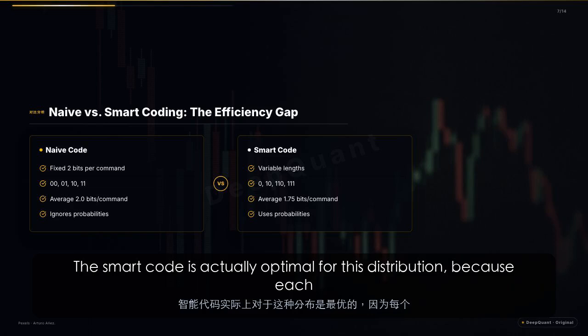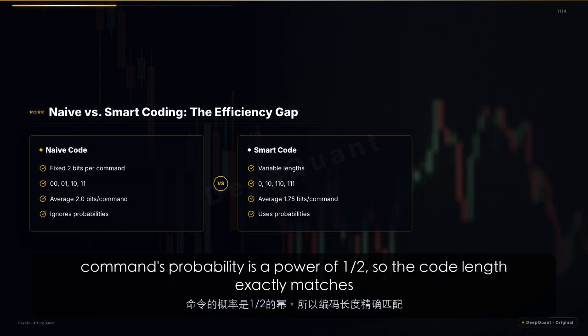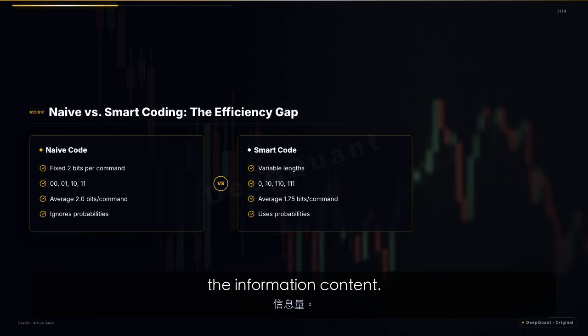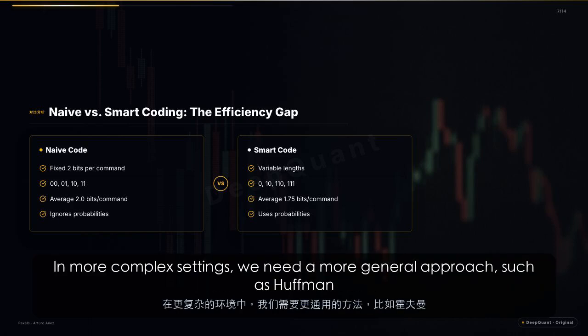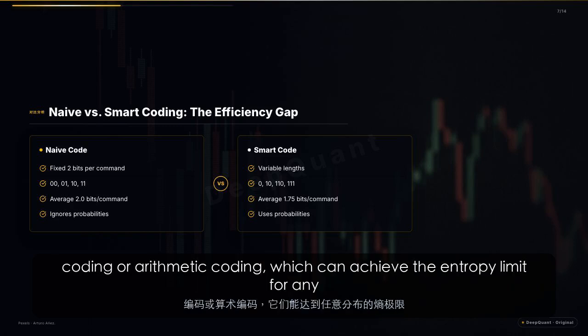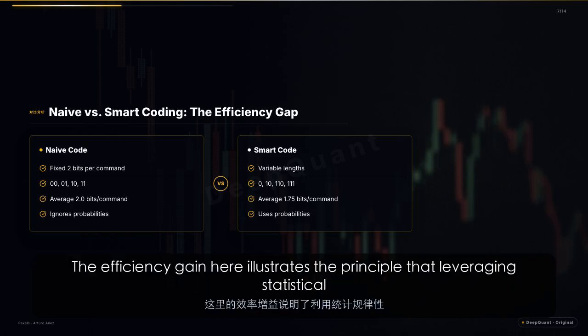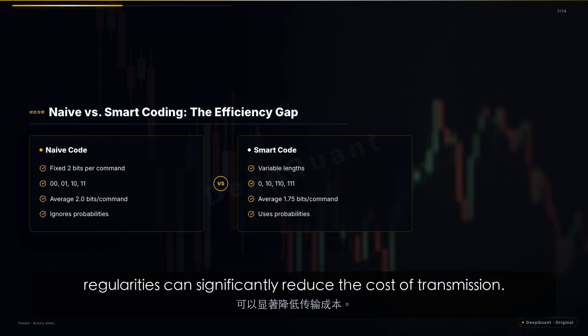The smart code is actually optimal for this distribution, because each command's probability is a power of 1/2, so the code length exactly matches the information content. In more complex settings, we need a more general approach, such as Huffman coding or arithmetic coding, which can achieve the entropy limit for any distribution. The efficiency gain here illustrates the principle that leveraging statistical regularities can significantly reduce the cost of transmission.